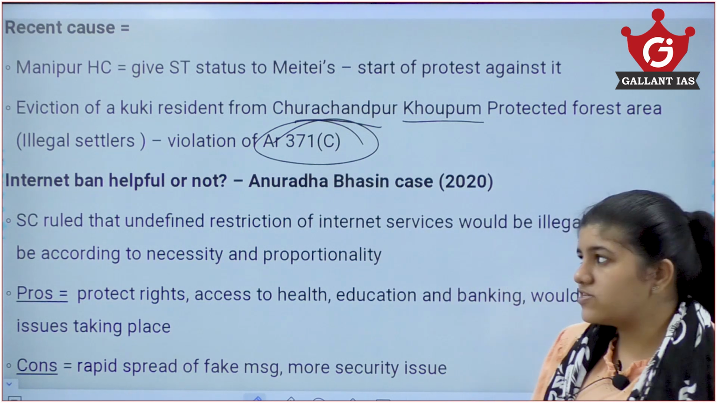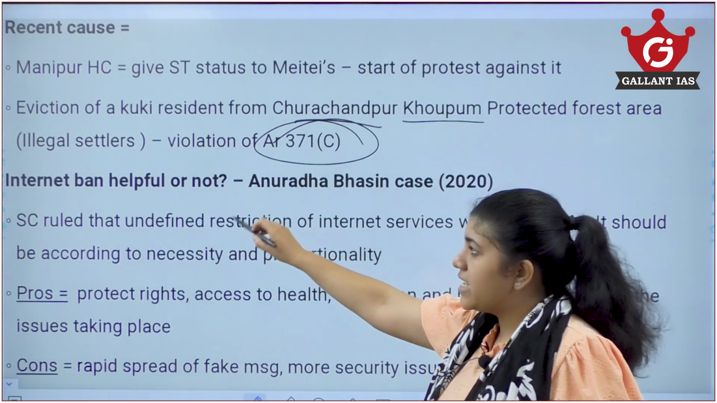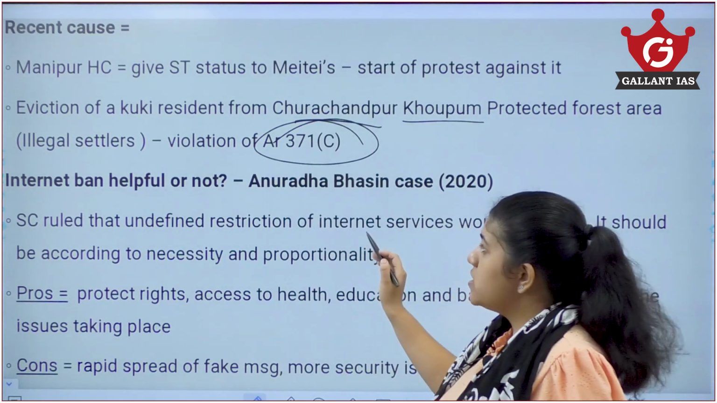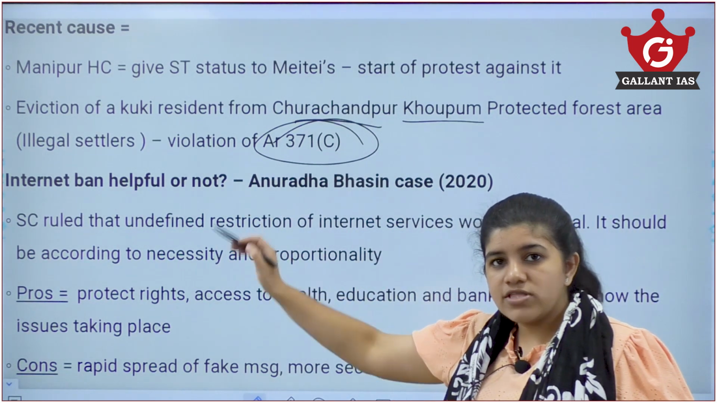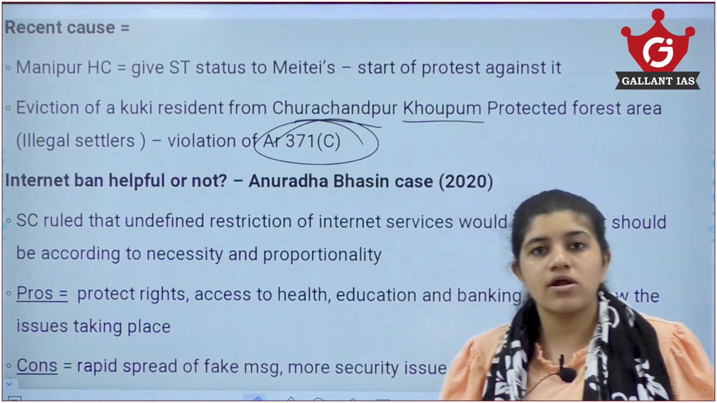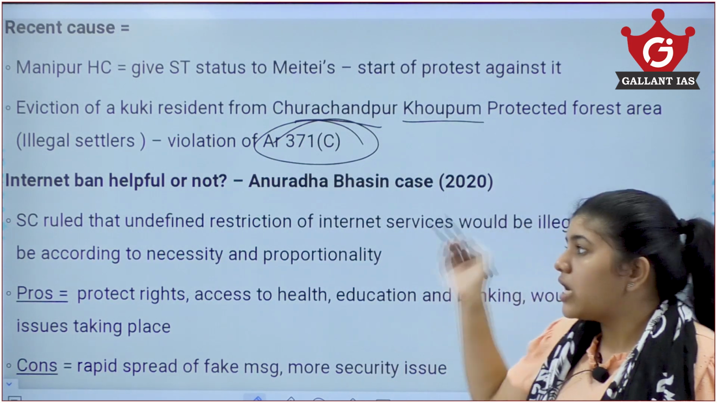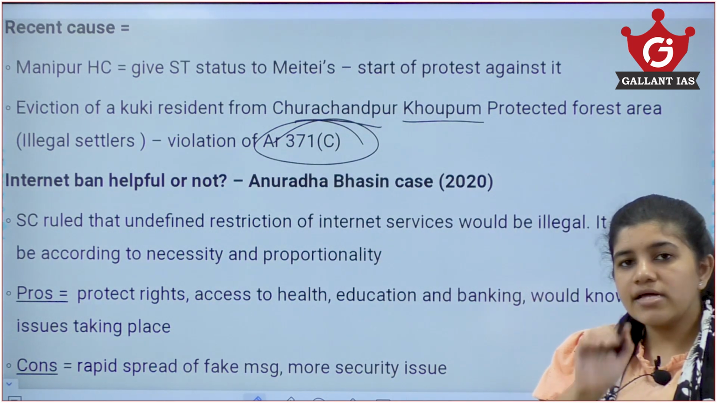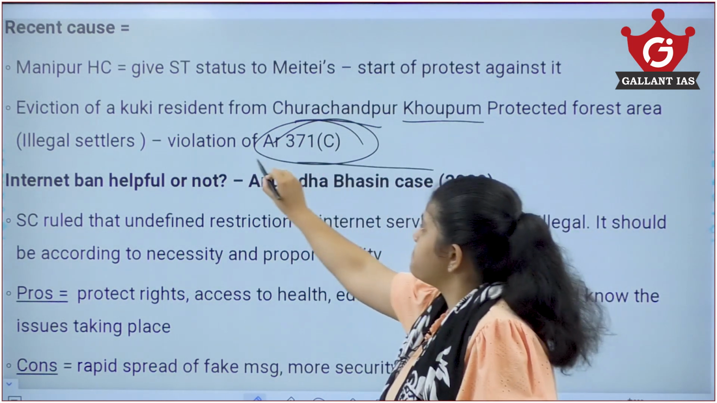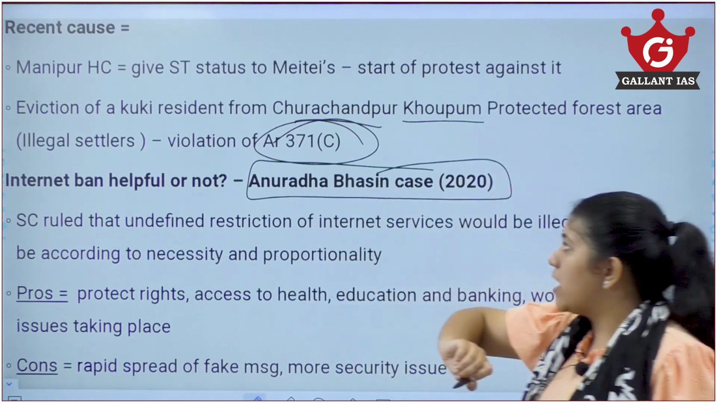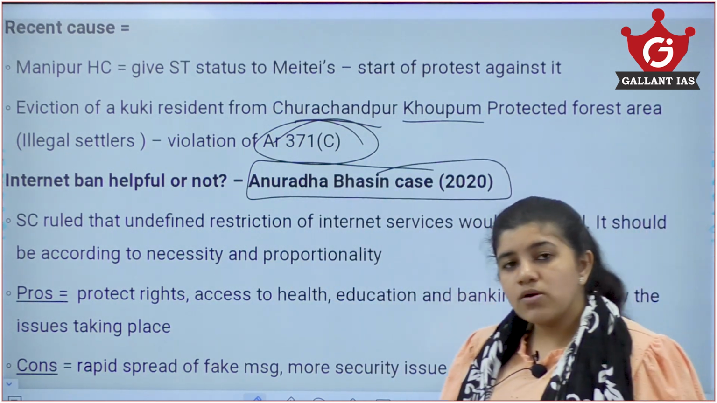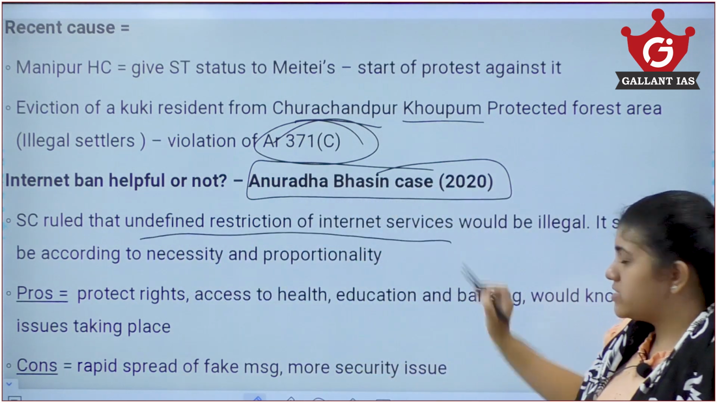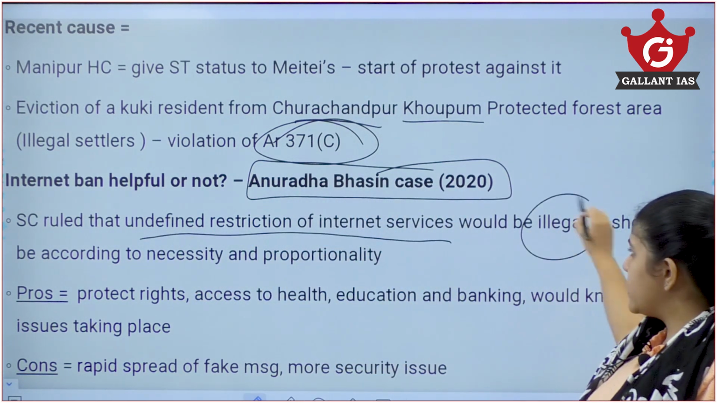Now, another important thing which we need to know is the internet ban. Was it helpful or not in the case of Manipur? I have already discussed the internet ban earlier, along with the Supreme Court regulations on partial app bans and all. Now, this is exclusively related to the Manipur area. Earlier, the Supreme Court gave a judgment called the Anuradha Bhasin case, where the Supreme Court ruled that an undefined restriction of internet service would be illegal.